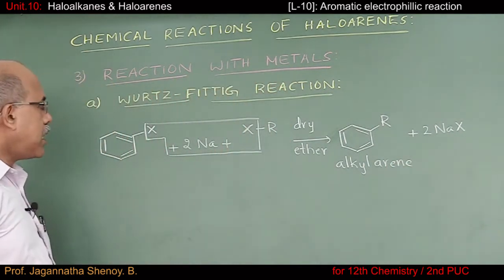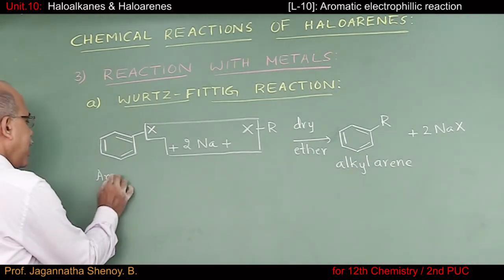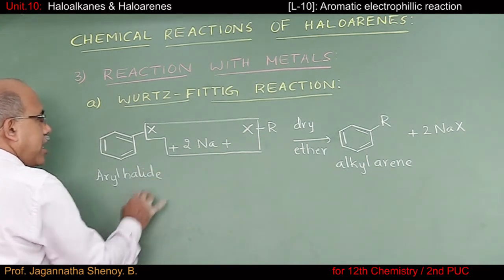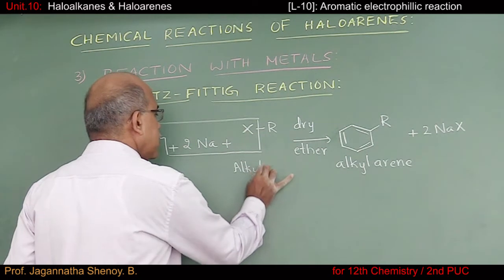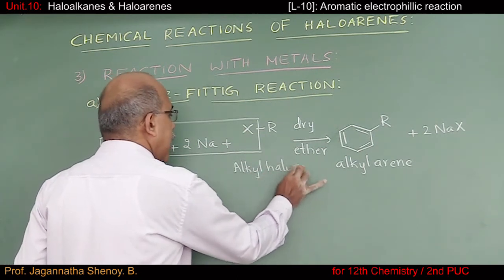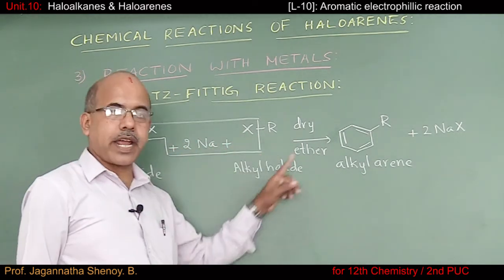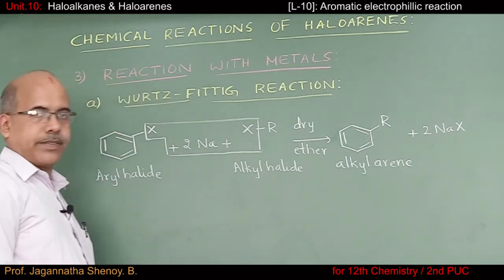So starting substances in this reaction are, one is aryl halide, another one is alkyl halide. The reaction is carried out in presence of sodium metal in dry ether. The product formed is alkyl arene.